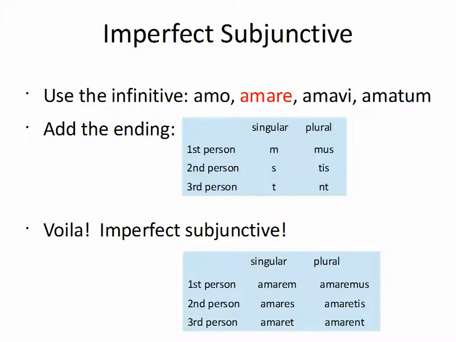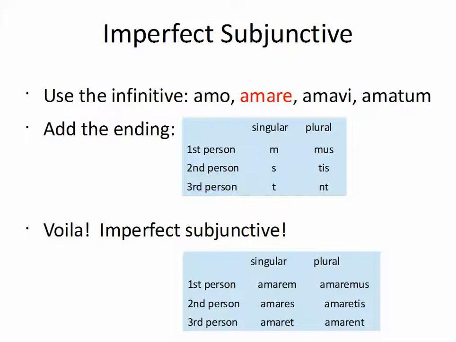All right, so with the imperfect, it's very similar in that you're just going to use one of the principal parts, in this case the second one, which is also known as the infinitive. And then you're going to add one of those subjunctive endings. So you have amo, amare, amavi, amatum. We're going to use the second one, amare, and we're just going to add an ending. So you end up with amarem, I was loving. Amares, you were loving. Amaret, he was loving. Amaremus, we were loving. Amaretis, y'all were loving. And amarent, they were loving.